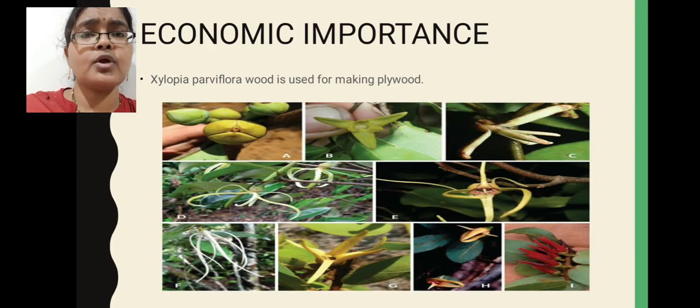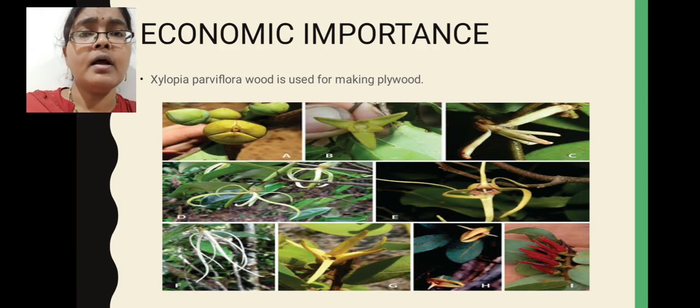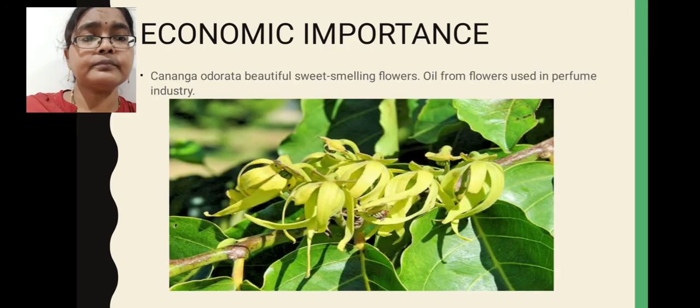Here you can see Xylopia parviflora. Here from this Xylopia parviflora wood we can prepare plywood. So we are getting timber from Anonaceae families. We are getting plywood also from Anonaceae family members. Particularly plywood we are obtaining from Xylopia parviflora plant. That plant wood is used for the production of plywood. In these images you can see Xylopia parviflora wood.